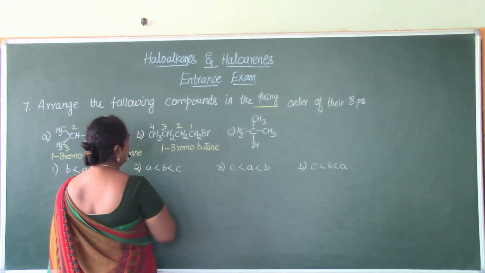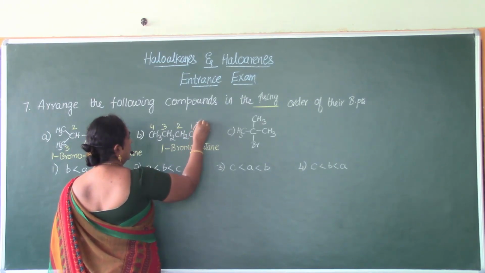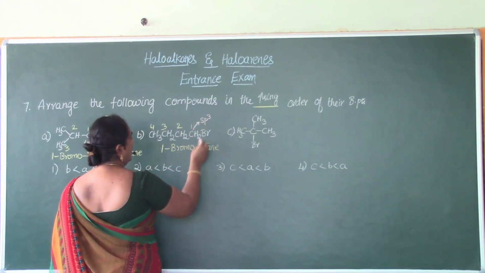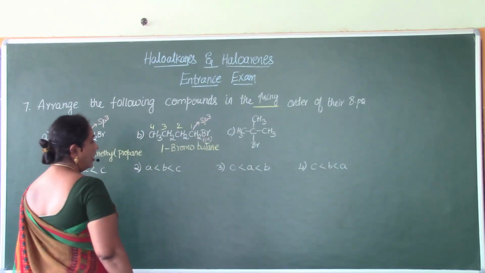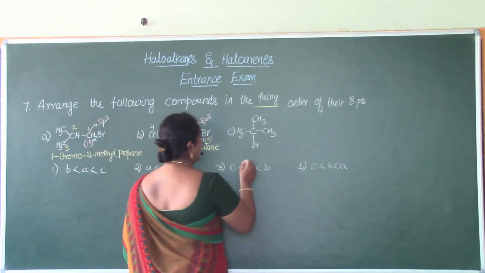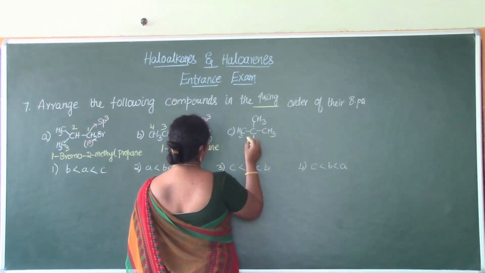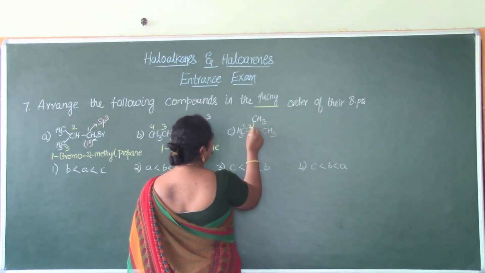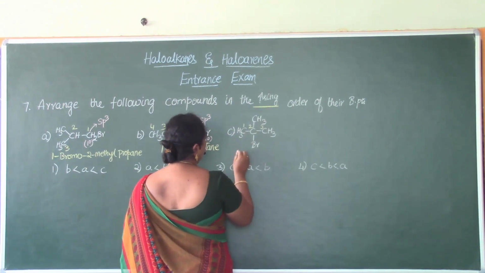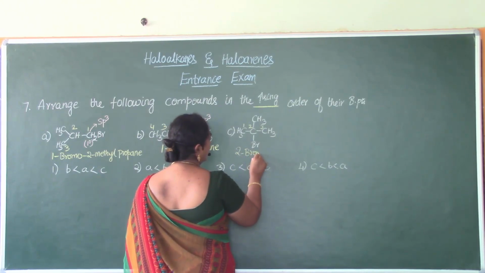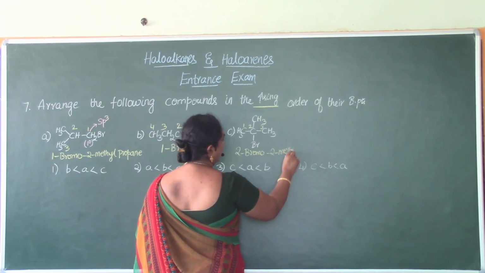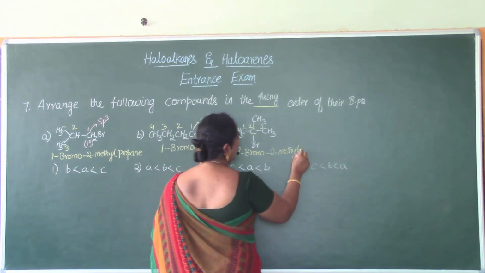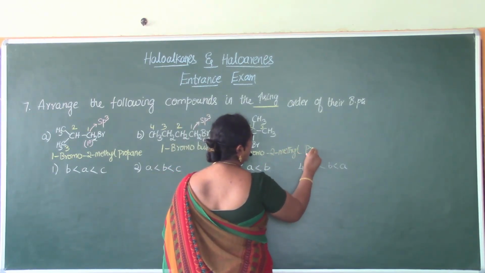Now this is also an sp3 hybridized carbon, therefore it's a primary carbon atom or primary alkyl halide. Now in this case the locants will be 1, 2 and 3. Therefore the name of the compound is going to be 2-bromo, 2-methyl propane.